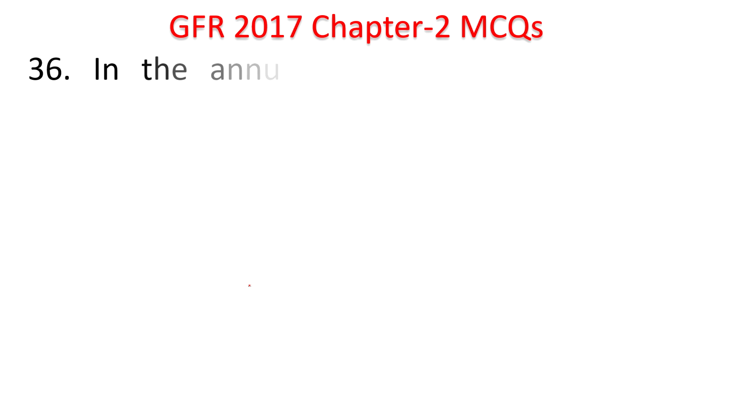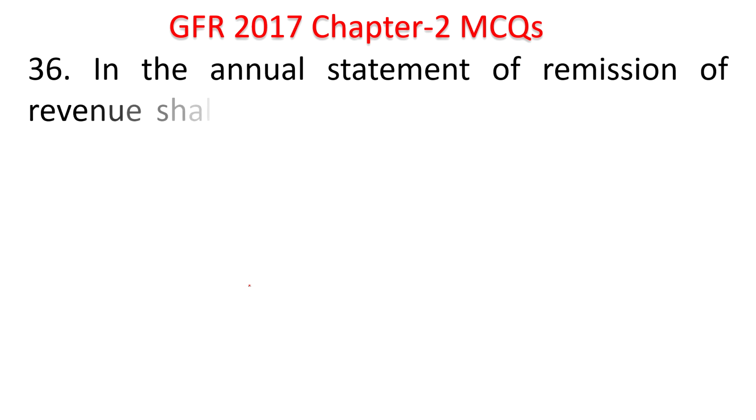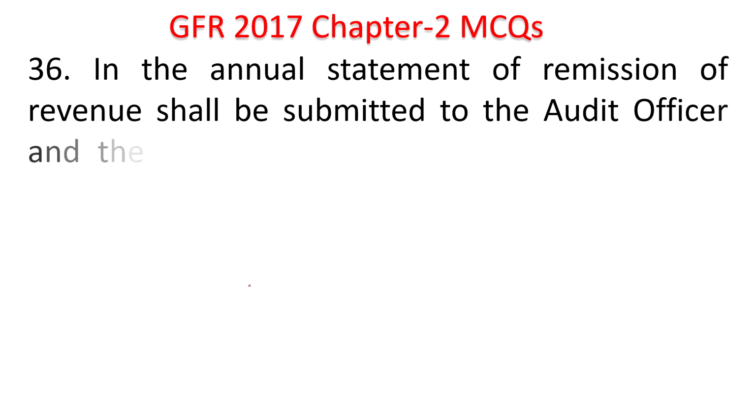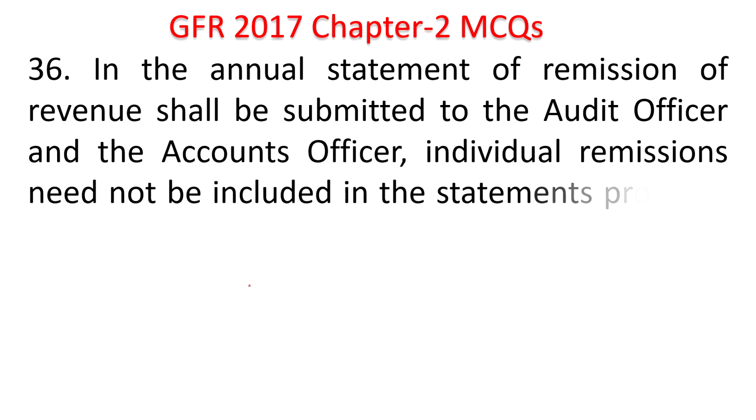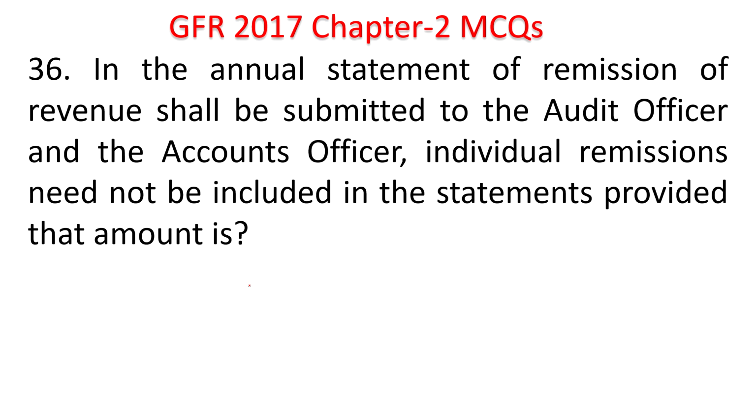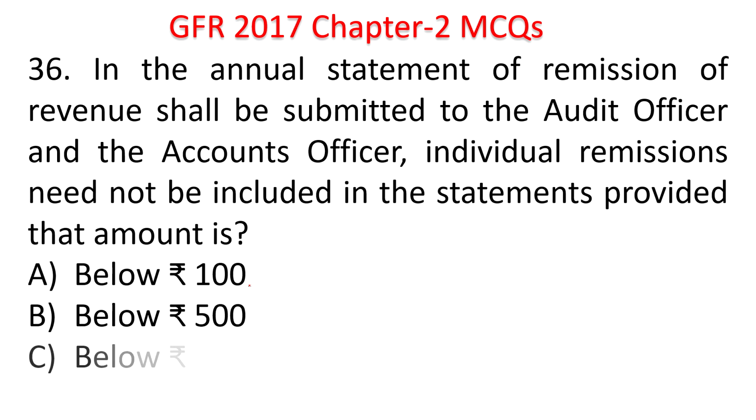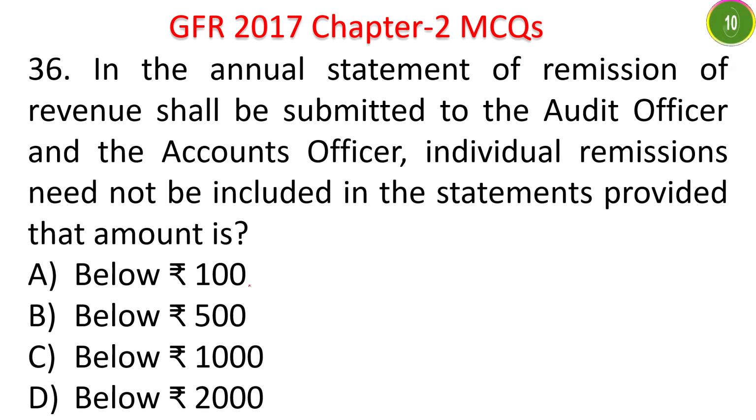Next question. The annual statement of remission of revenue shall be submitted to the audit officer and the accounts officer. Individual remissions need not be included in the statements provided that the amount is below 100, 500, 1000, 2000. Your time starts now. In the annual statement of remission of revenue submitted to the audit officer, if it is less than 1000, then it need not be included.